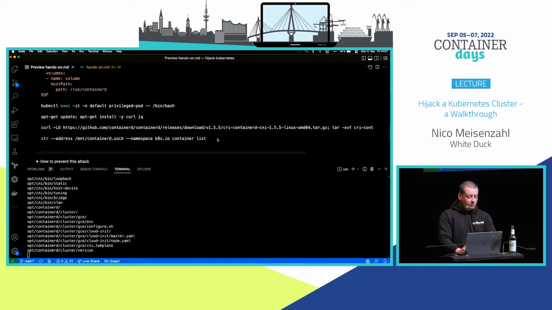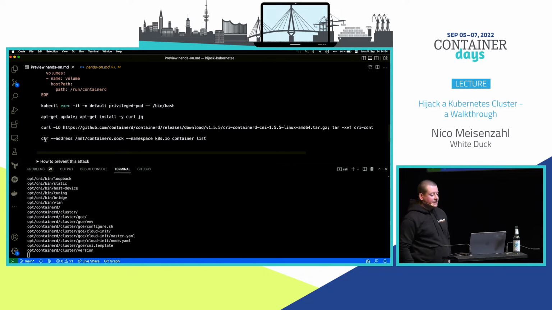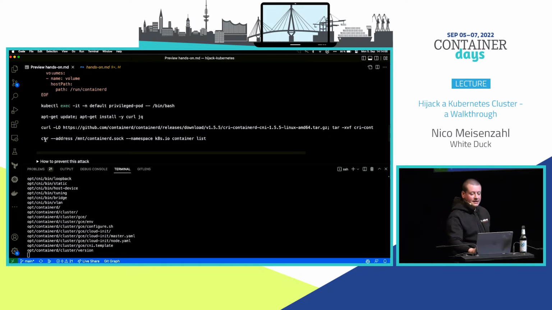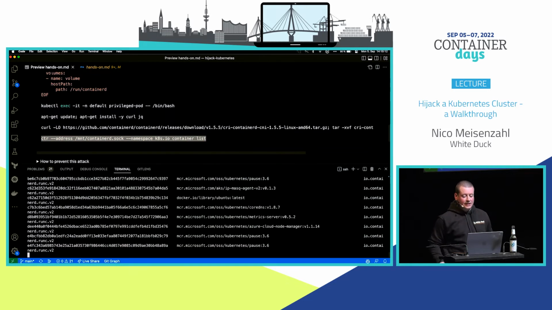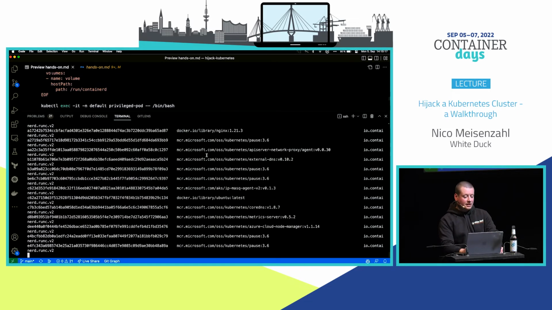Yeah, and next we're using the ContainerD CLI here. We need to provide an address for the socket because it's not the default location, because we mounted it. We're saying, okay, we only want to see anything in the namespace k8s.io, and we would like to do a container list here. And then, if this works, we should see all workload, all pods and containers running on the node.